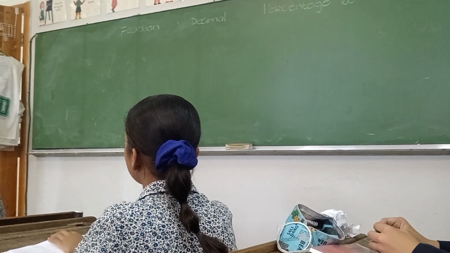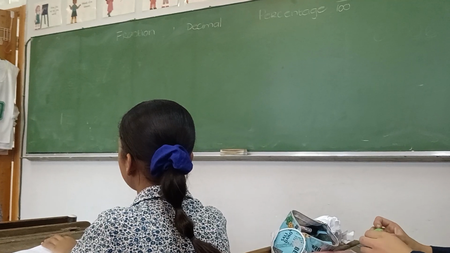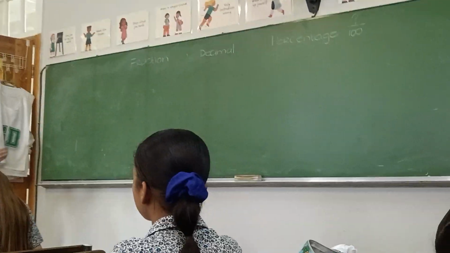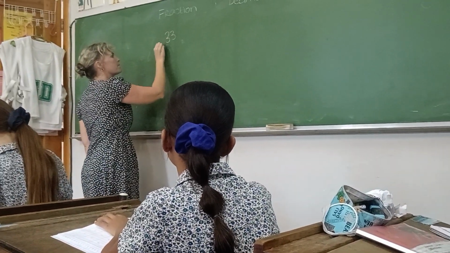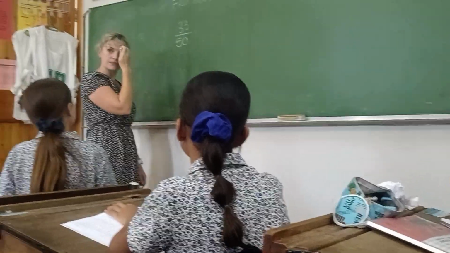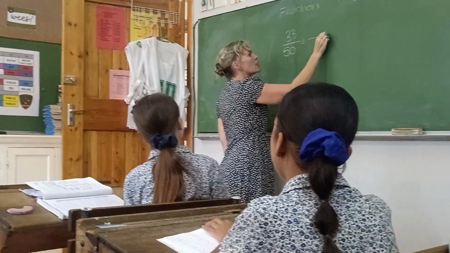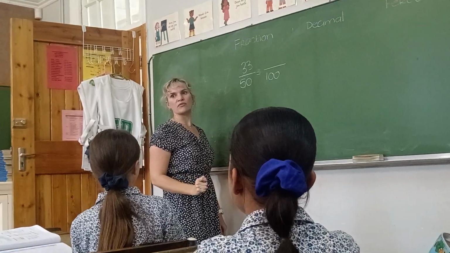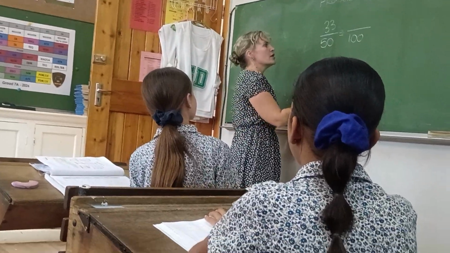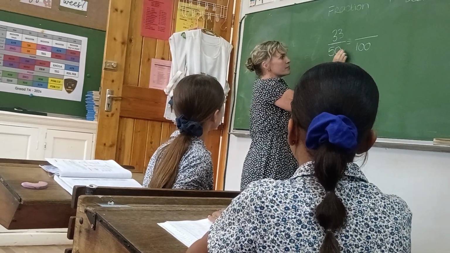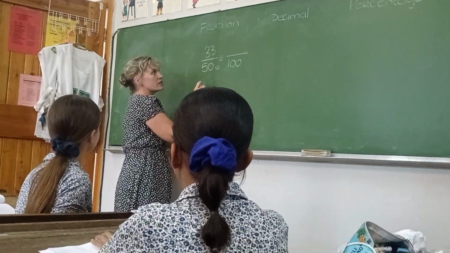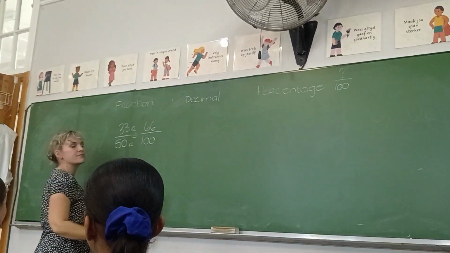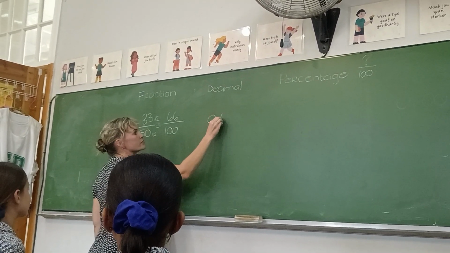Kom ons doen gou 'n ander voorbeeld, byvoorbeeld 33 over 50. Okay. We want it to be over 100. Why 100? Because then our percentage is also taken care of. So 50 times what is 100, Abby? 2. What do I do with 33? What's 33 times 2? 66. Yeah. 0,66.